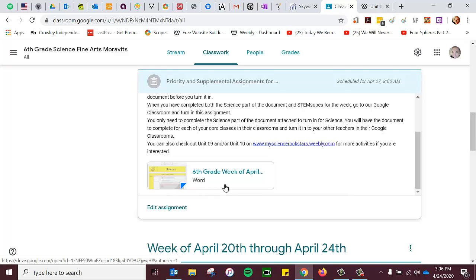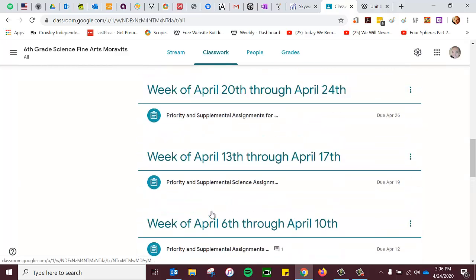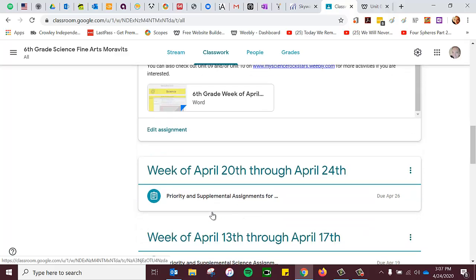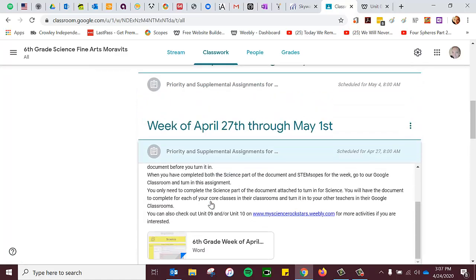I'm going to try to limit it to where you only have this one little section that you're looking at, instead of getting maybe a little overwhelmed with looking at everything. All you have to turn in for me on each one of these is the science part. But you'll need to go to English Language Arts and turn in that part, go to math and turn in that part, and social studies and turn in that part, each in your individual Google Classrooms.